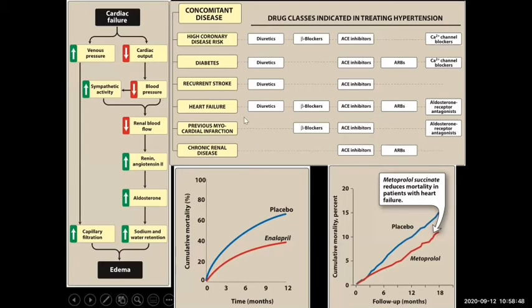For heart failure, drugs such as diuretics are life-saving, right? So why do diuretics need to be used? The function of diuretics is to reduce the volume overload.